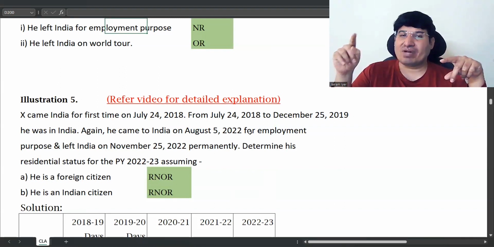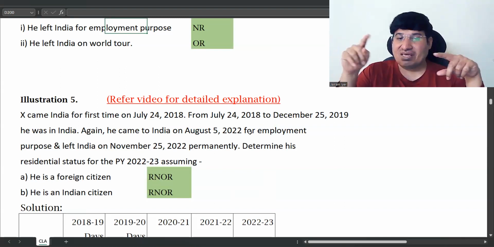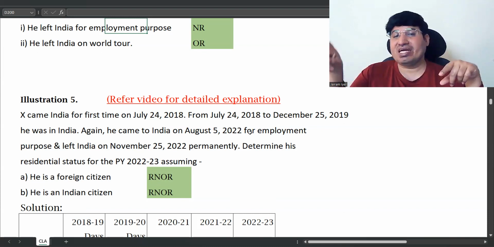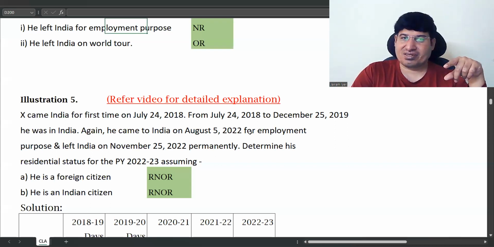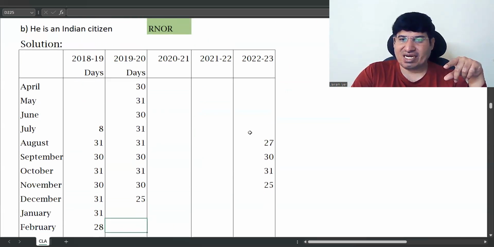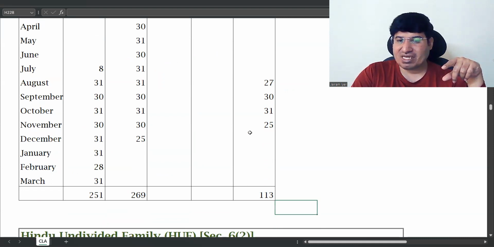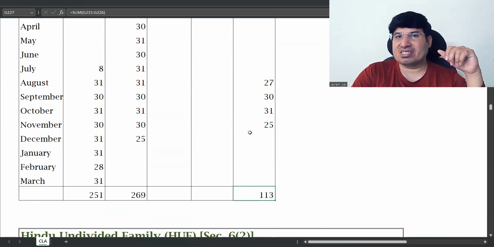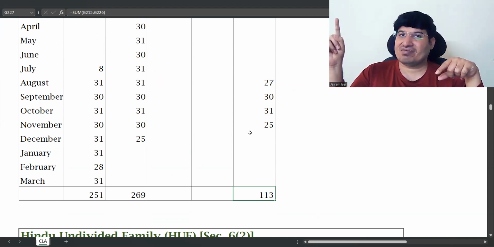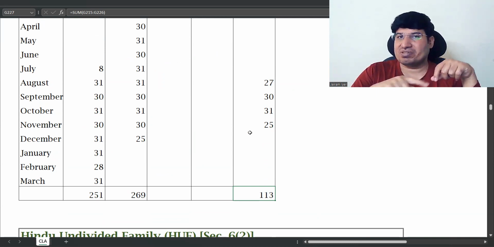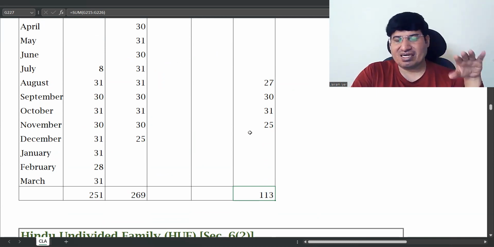If he would have left India for employment purpose, then the second basic condition would have been cut, and he would have become non-resident. But the exception doesn't apply to him because he did not leave India. He came into India for employment. So that's why it doesn't apply.